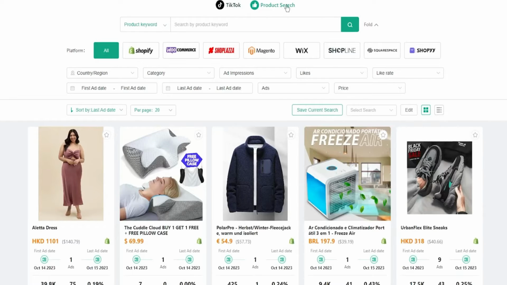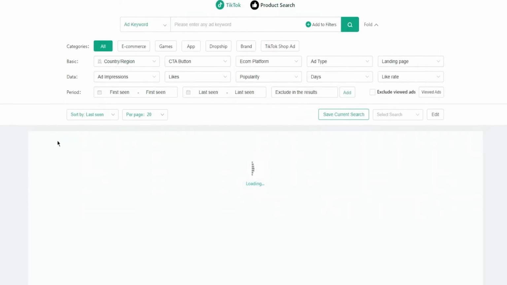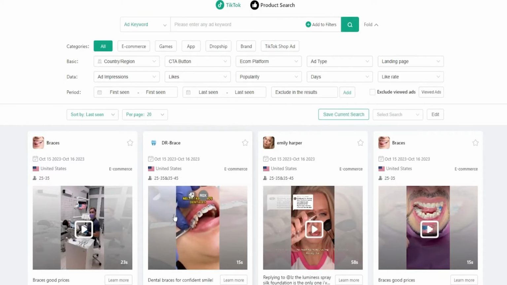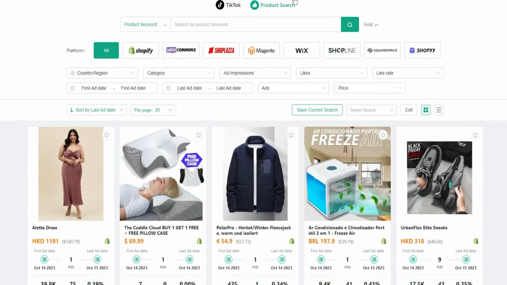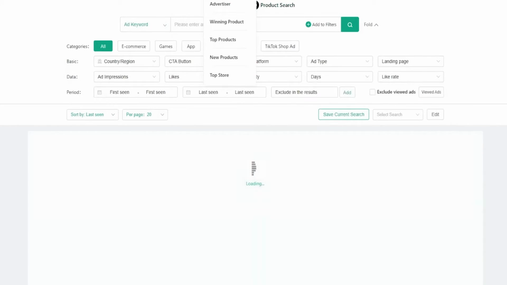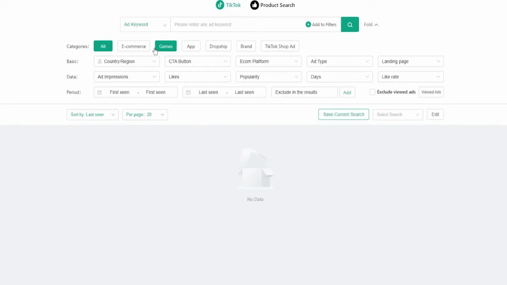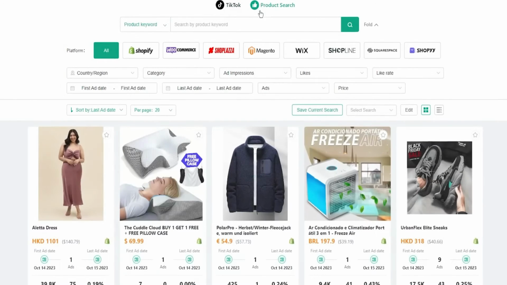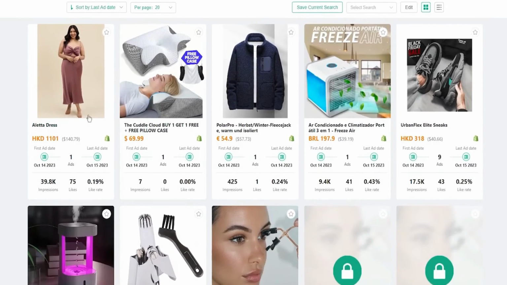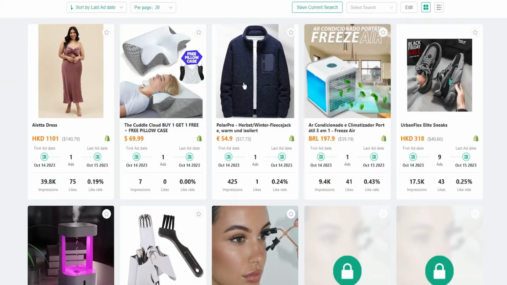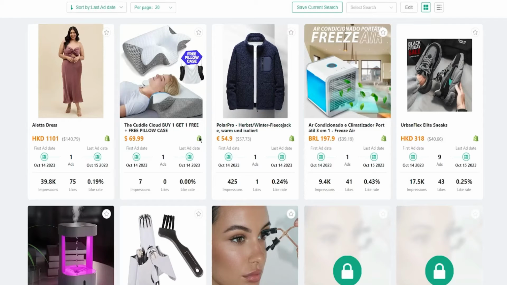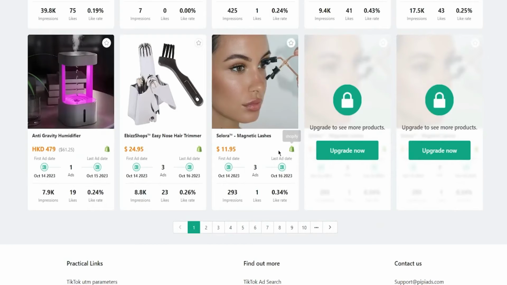Then moving on to product search. Now again, this is the same as TikTok search. Product search is the same as the ads that you're going to see, but instead of the videos of the ads, instead of that, product search just shows you the products. So let's say in the TikTok ad search, we're going to be seeing some TikTok ads for ourselves. In the product search, we're going to see those products without the ad. We're just going to see a proper picture of those products, and we're also going to see the store they're on. So most of these products are going to be on Shopify.